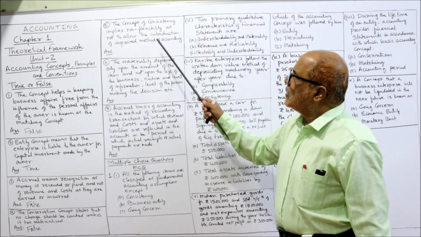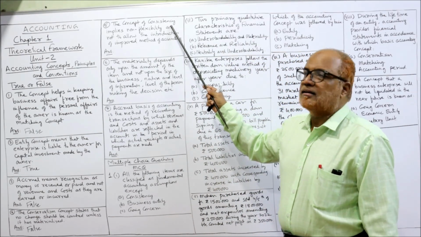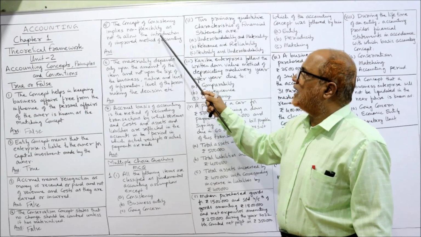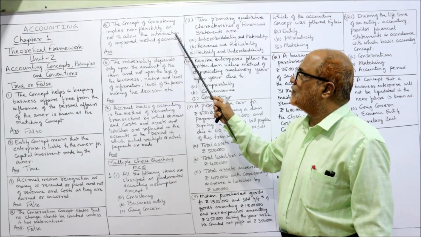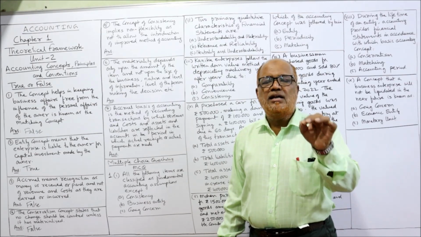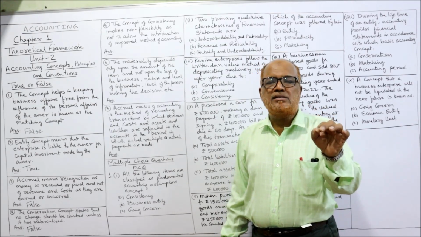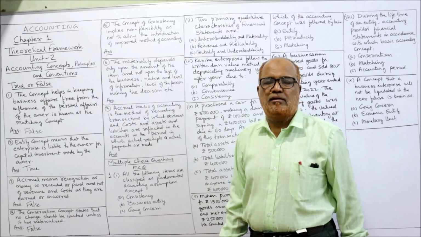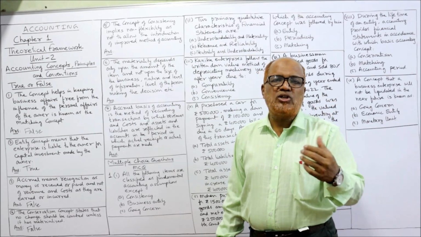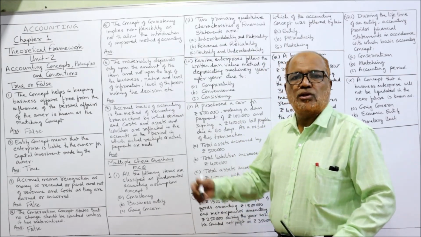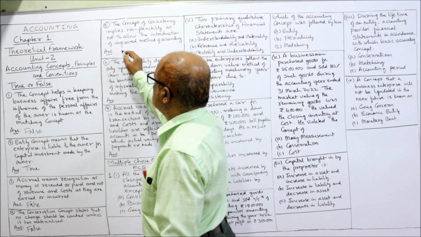Next one. The concept of consistency implies non-flexibility as not to allow the introduction of improved method of accounting. No. Consistency concept says the same accounting principle should be followed from one year to another year. The method should not be changed. The accounting method should not be changed. So this sentence is false.